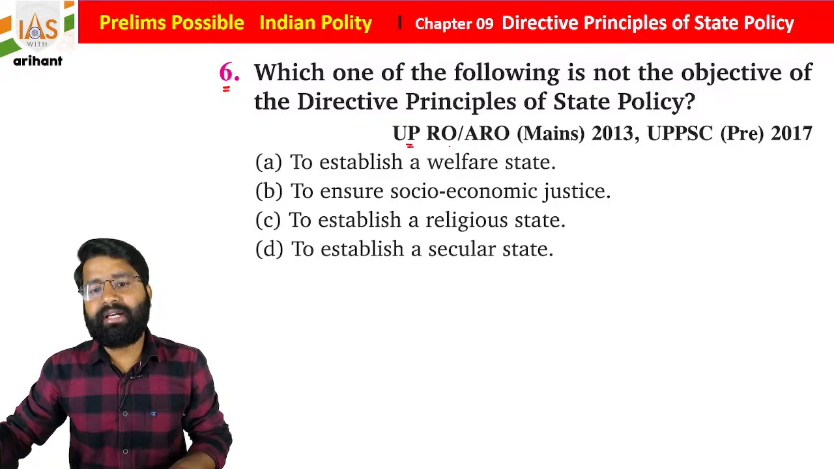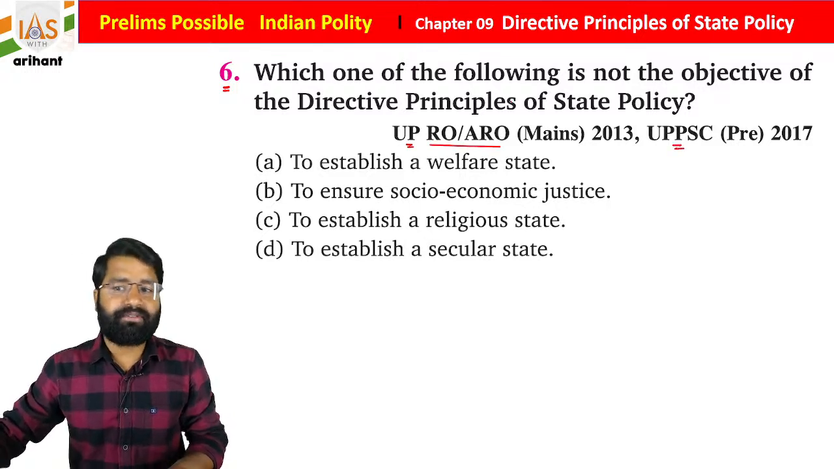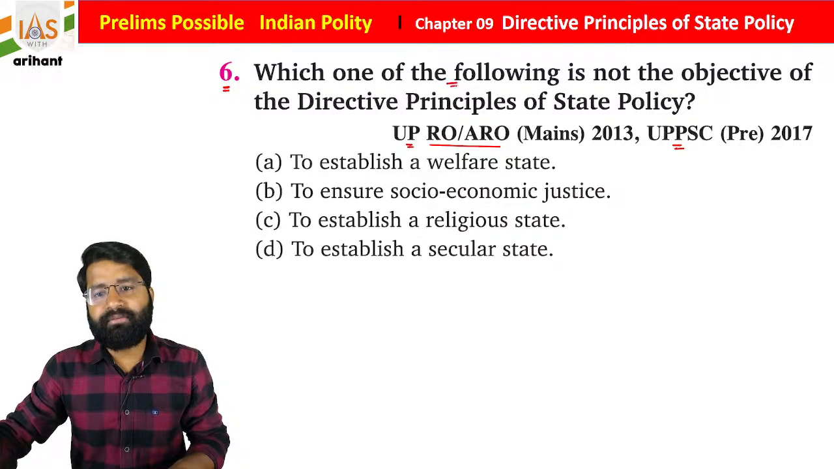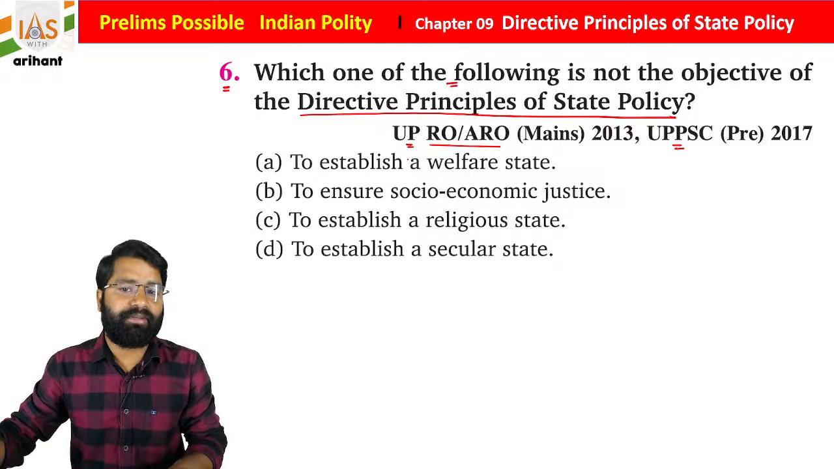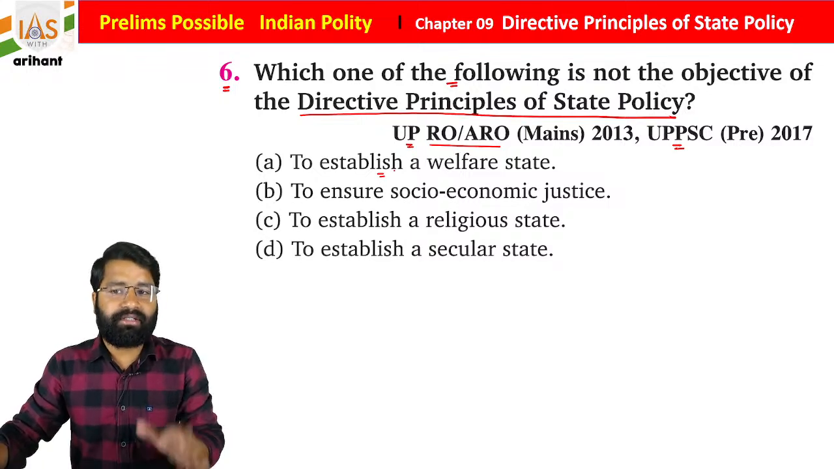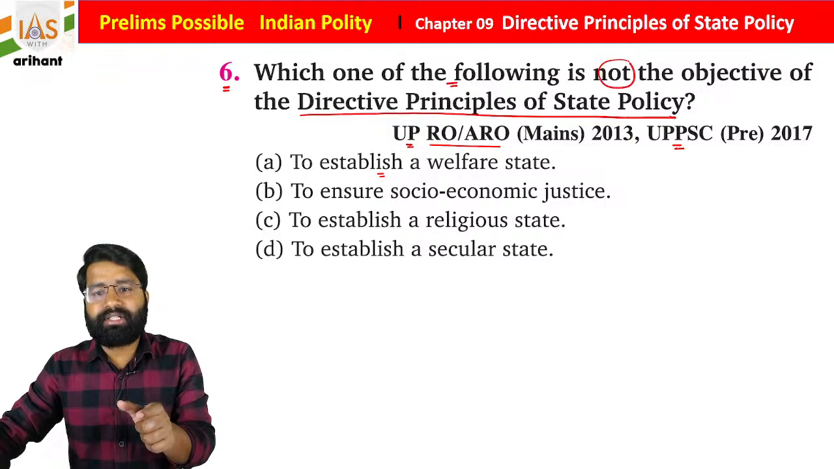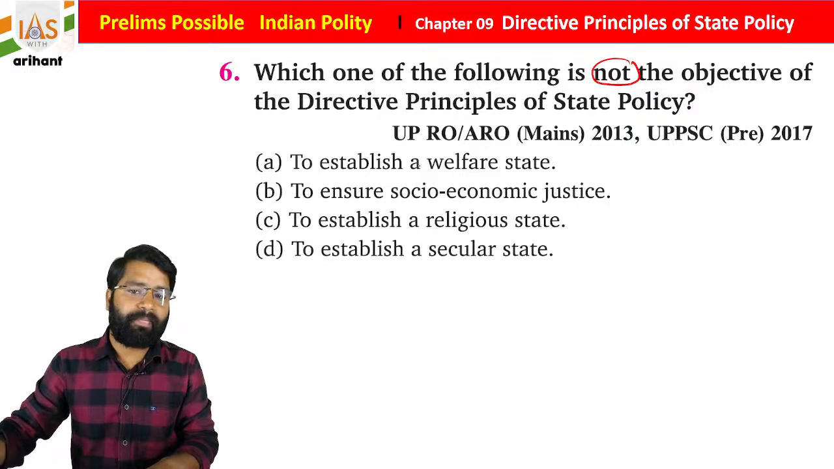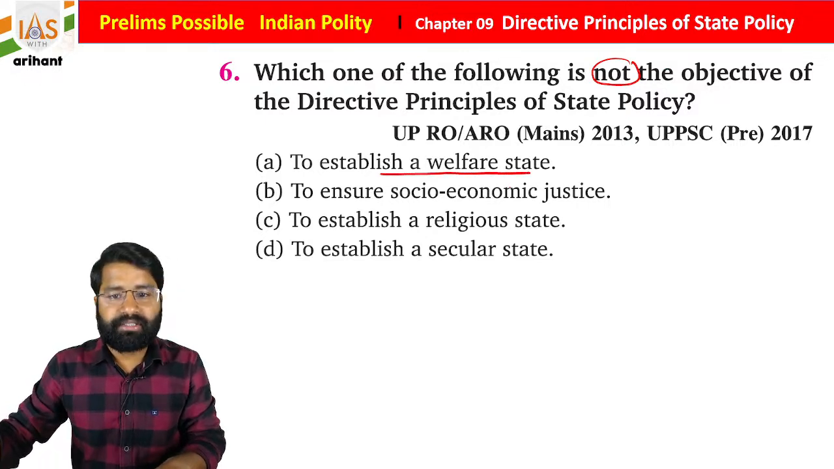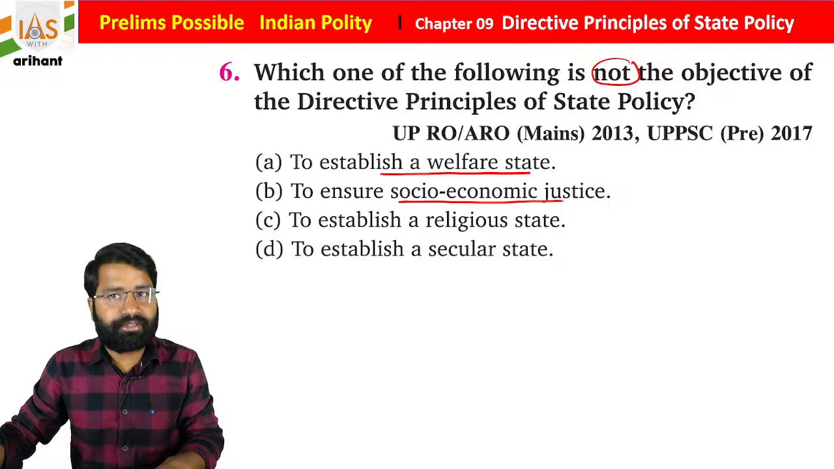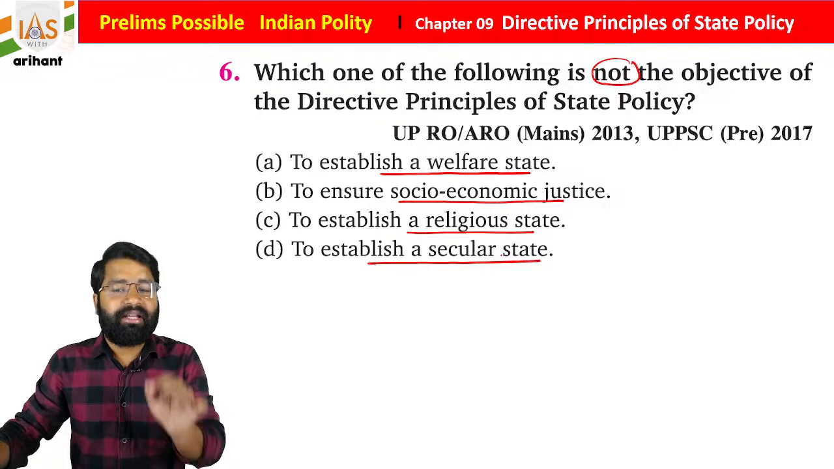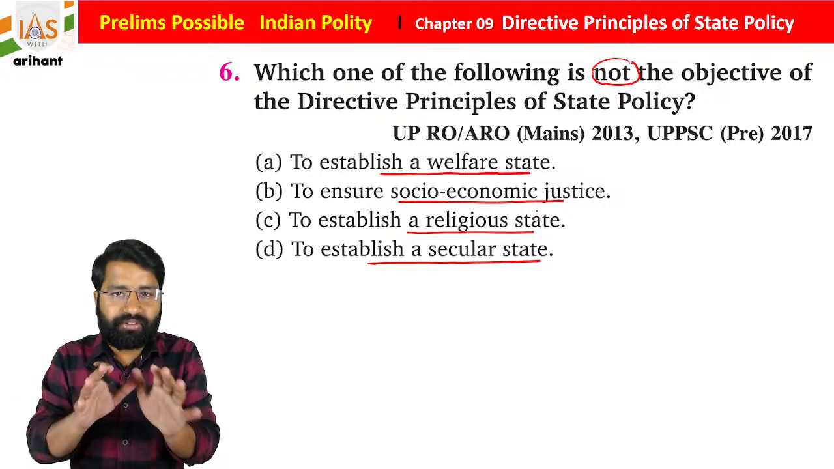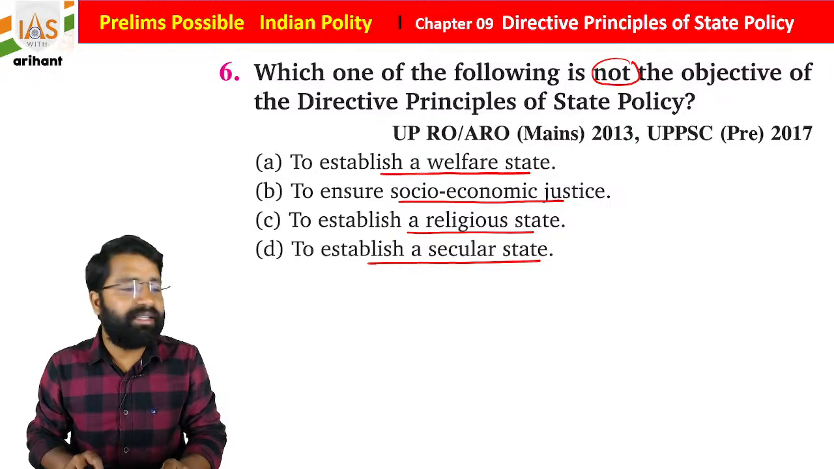It was in UPPSC 2017. Which one of the following is not the objective of the DPSP, Directive Principles of State Policy? To establish a welfare state, to ensure socio-economic justice, to establish a religious state, or to establish a secular state. Which is not the objective of our DPSP?